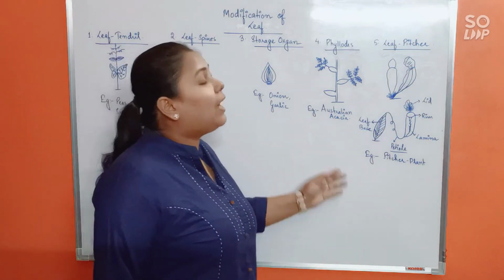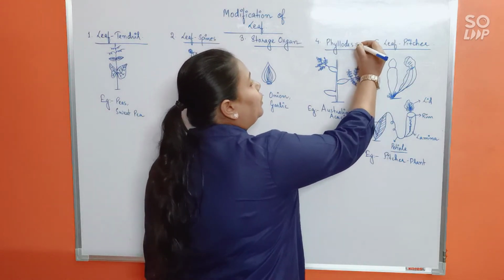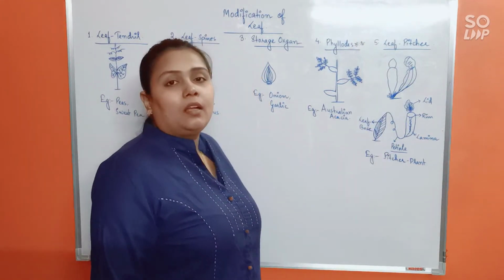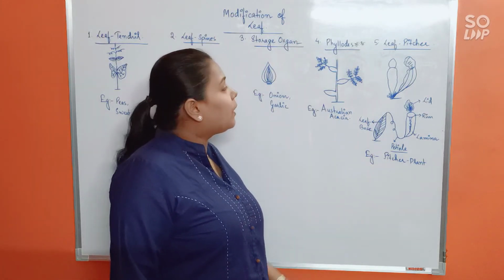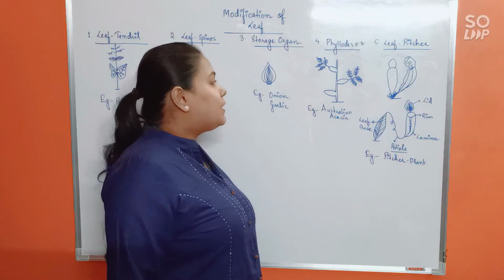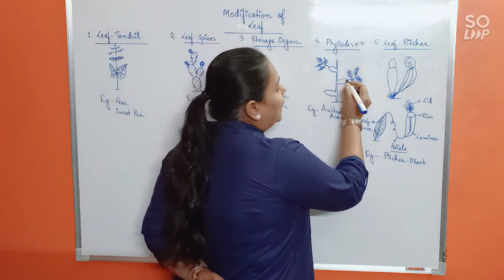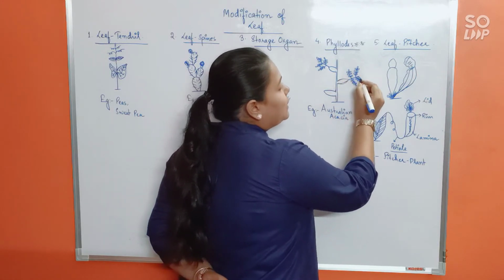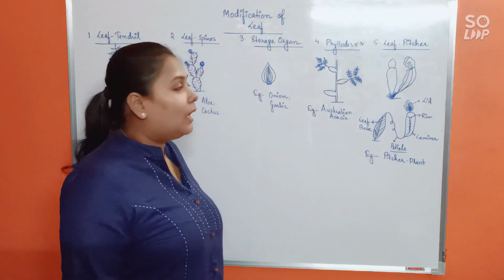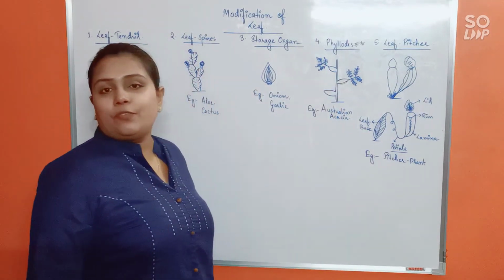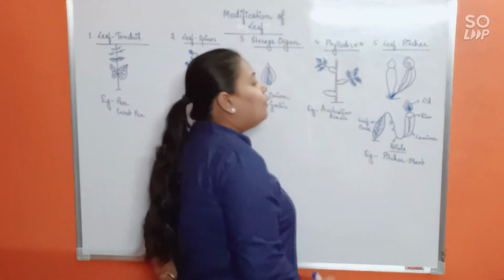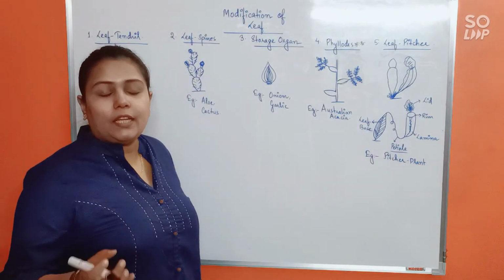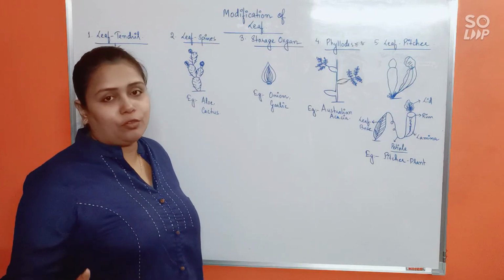Next, phyllodes. Now this is very, very important. Phyllodes are found in certain plants only, like Australian acacia. See in this diagram, you can see that these are the swollen petioles of the leaf, and this being the lamina. Okay. Lamina usually performs photosynthesis, right? Here, the lamina would simply fall off. It is short-lived, so it would shed off.